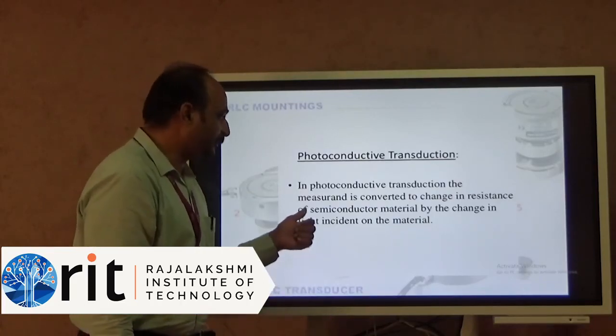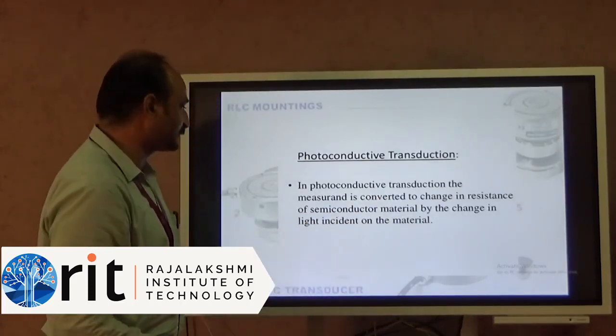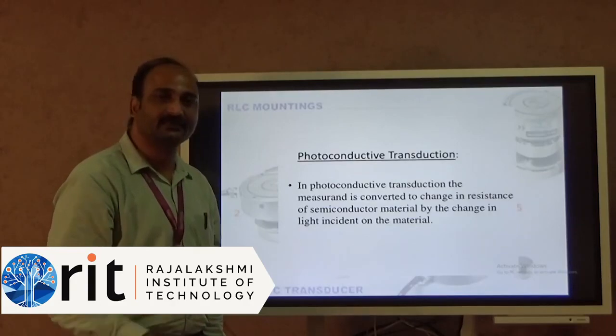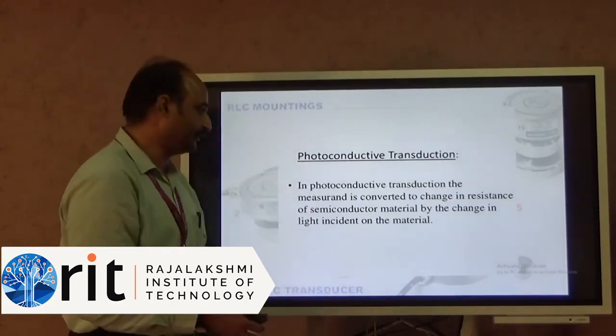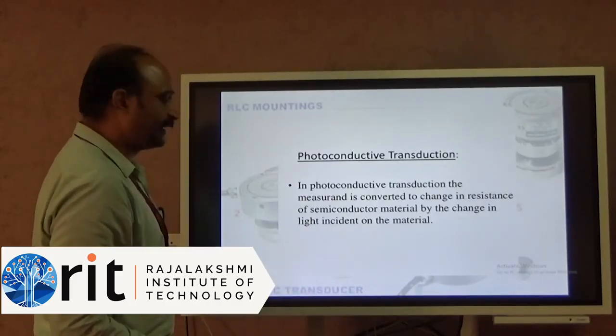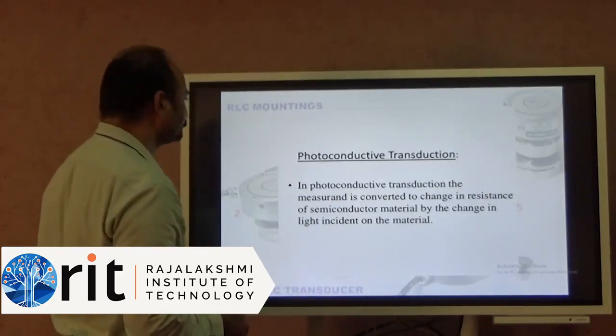Photoconductive transduction: the measurand is converted to a change in resistance of a semiconductor material. The resistance of that material varies because of the photoconductive effect, that is, by the change in light incident on that material.